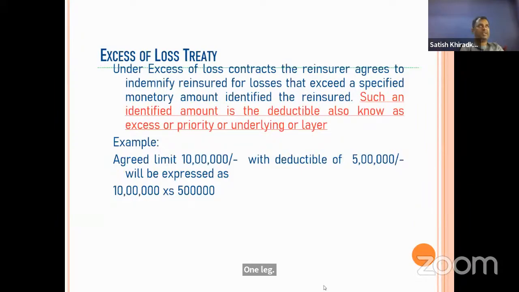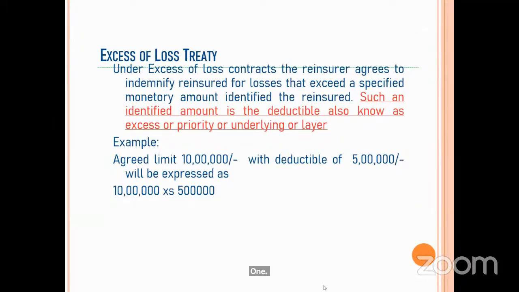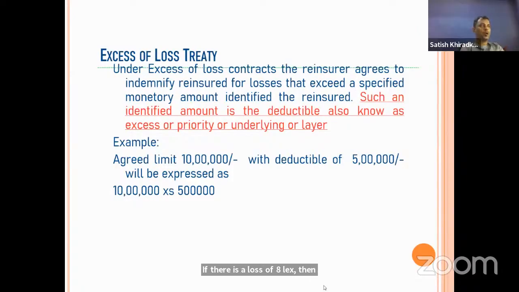If there is a loss of 25 lakhs, then 10 lakhs. Correct. Because although the loss is more than the deductible point or excess point or priority point, the limit given is 10 lakhs only. So again, the same thing is coming here. We should know the reinsurer will not pay beyond the specified limit. So they will pay the 10 lakhs only.